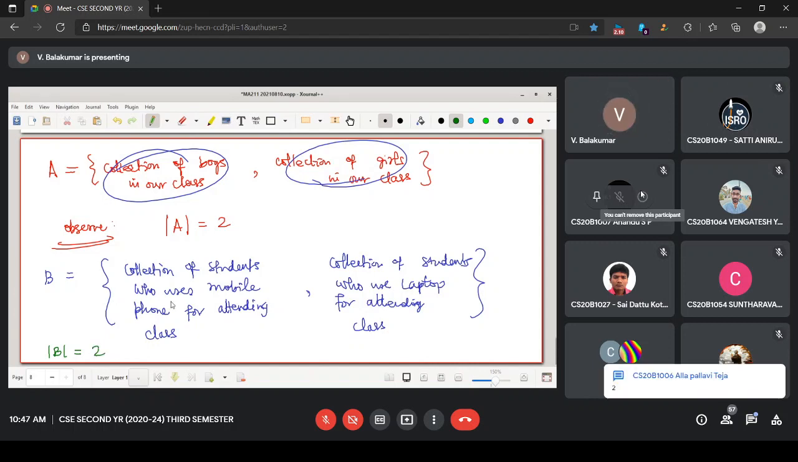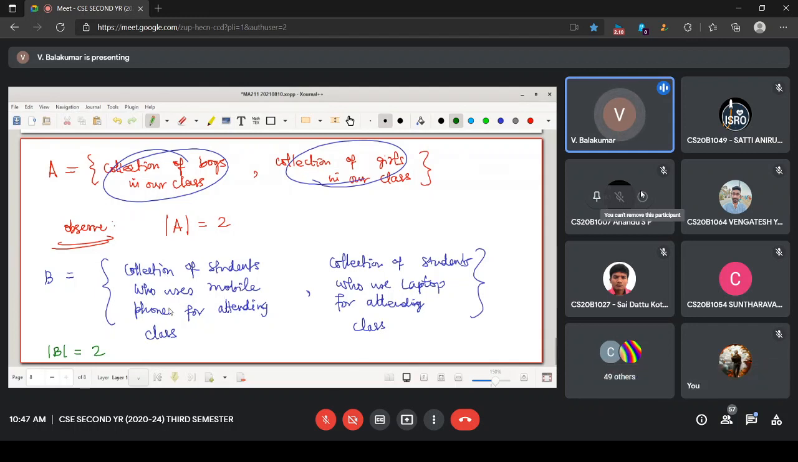Okay. Maybe within this, there may be many elements. Within the mobile phone category, roughly I say 40 students are using mobile phone. Remaining 25 students are using laptop. That's okay. But I'm collecting the collections. Set of sets. Or simply we say family of sets.